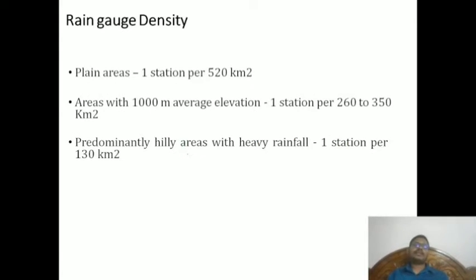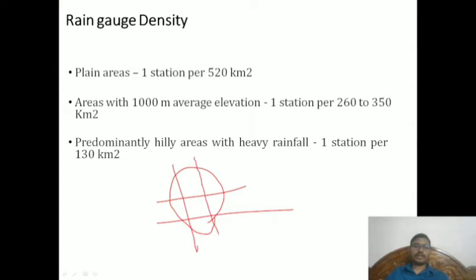Now finally my question: in a particular watershed, how many rain gauges can we fix? In this particular criteria I am showing a figure. In total, 9 we can put. How is it 9? If the area is plain, one station is sufficient for 520 square kilometers. One rain gauge is sufficient.